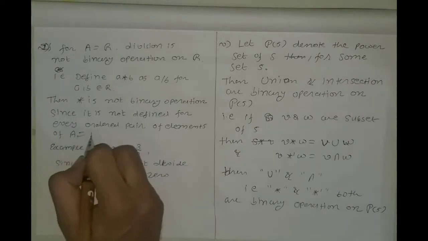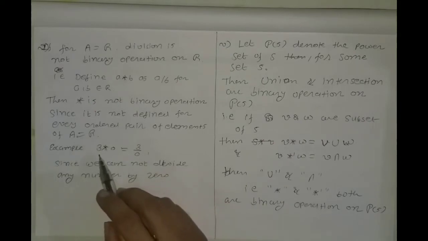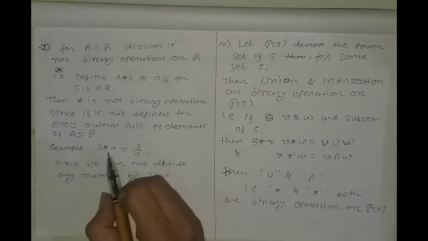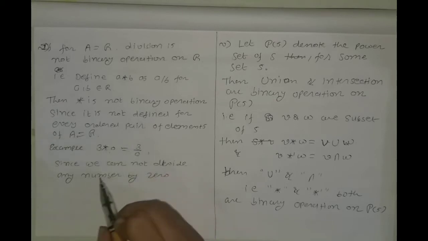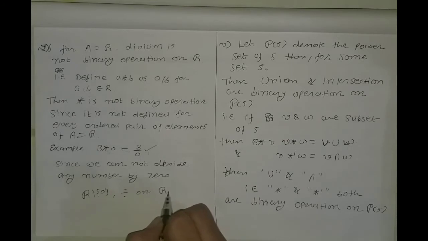A equal to R, the set of all real numbers. Here is the example. If we consider the elements 3 and 0 belonging to R, then 3 star 0 is equal to 3 upon 0. Since we cannot divide any number by 0, this is not defined. So division is not a binary operation on R. If we remove 0 from the set of all real numbers, then division is a binary operation on R minus 0.